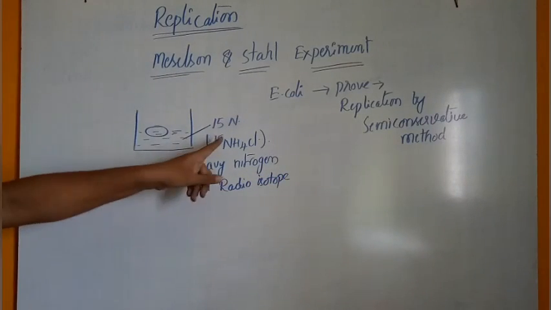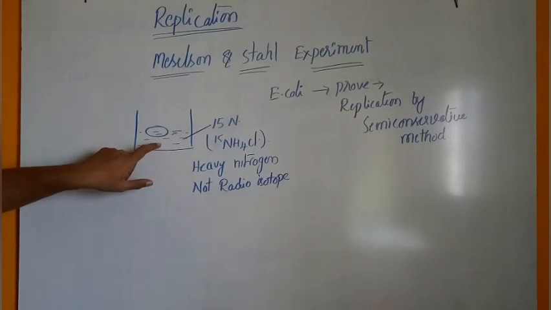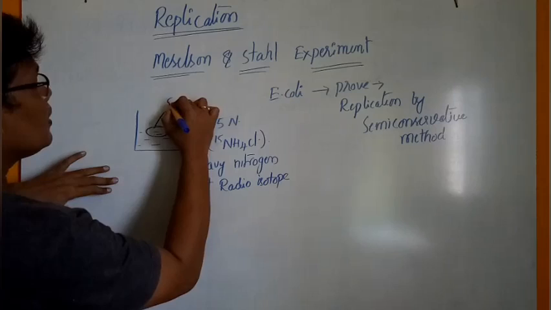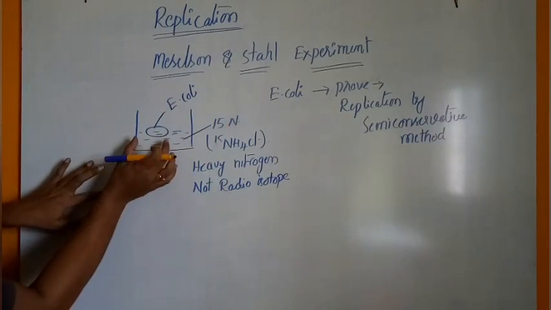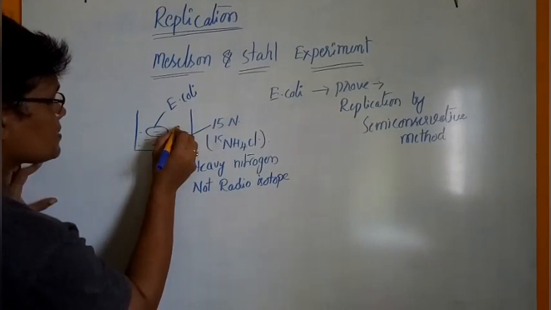In the culture medium containing 15N, these E. coli, Escherichia coli, grow to produce a large number of cells.